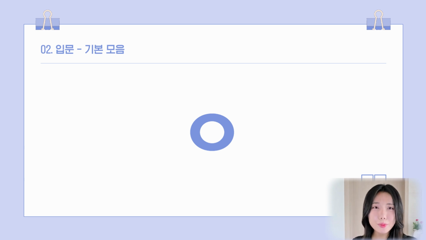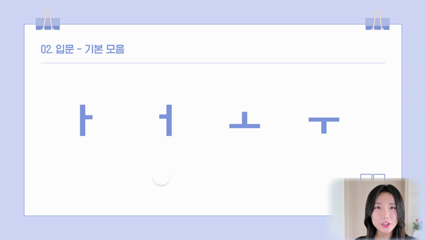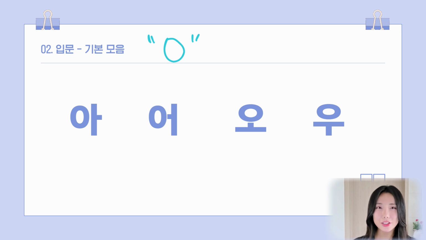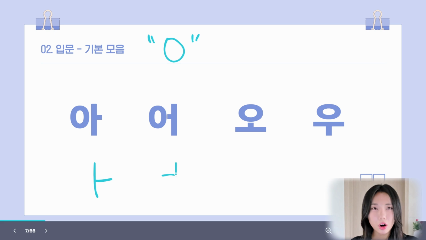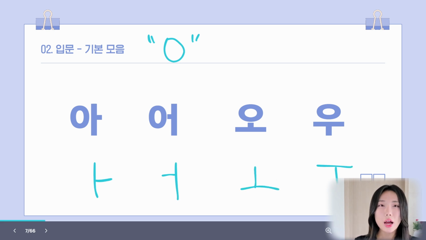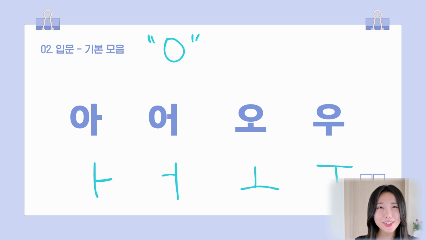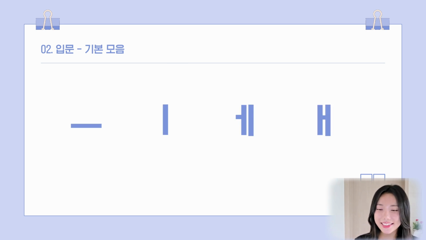Do you remember the four vowels we just took a look at? The first one was A, second one was O, third, U, fourth, U, right? Combining circles with them doesn't make any change. So these are still A, O, U, U. We're going to go to the next package, which is this.